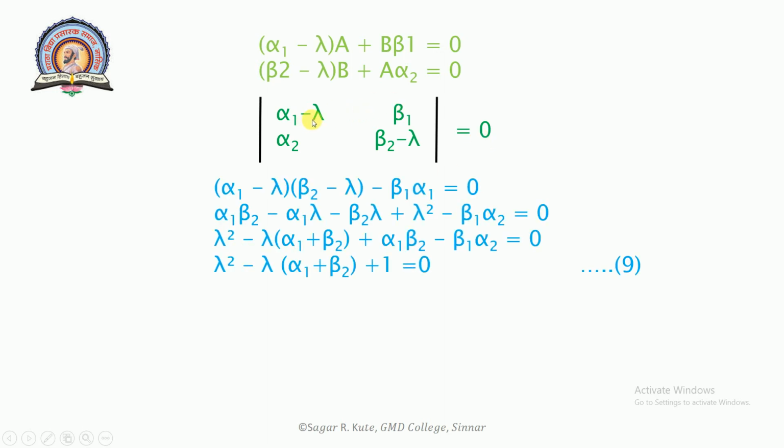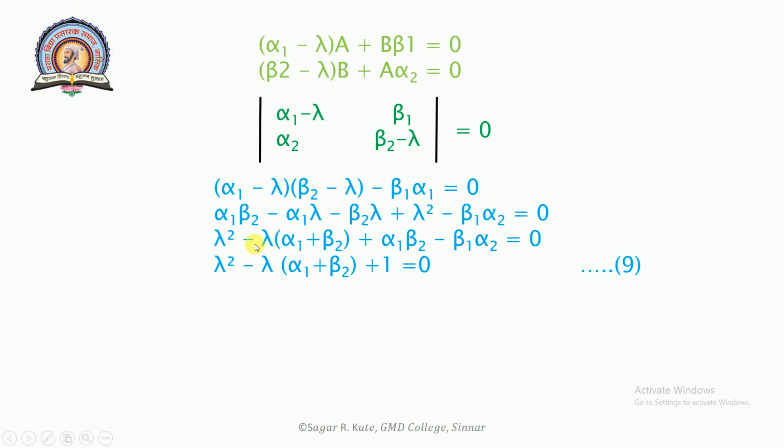Alpha 1 minus lambda into beta 2 minus lambda, minus beta 1 into alpha 2, is equal to 0. Solve this bracket: alpha 1 beta 2 minus alpha 1 into lambda minus beta 2 lambda plus lambda square minus beta 1 alpha 2 is equal to 0.